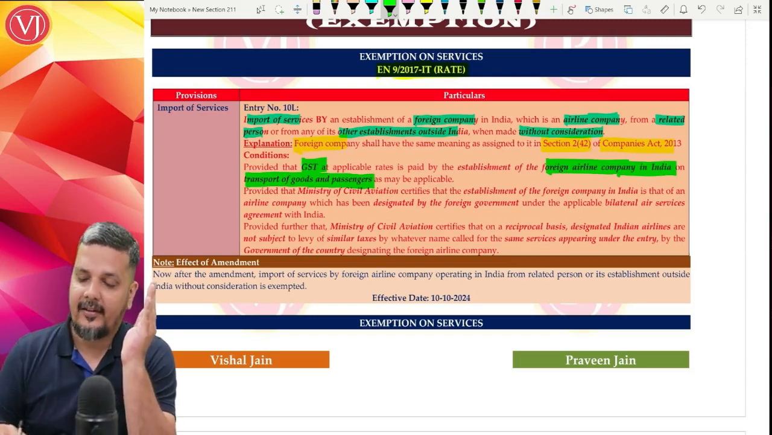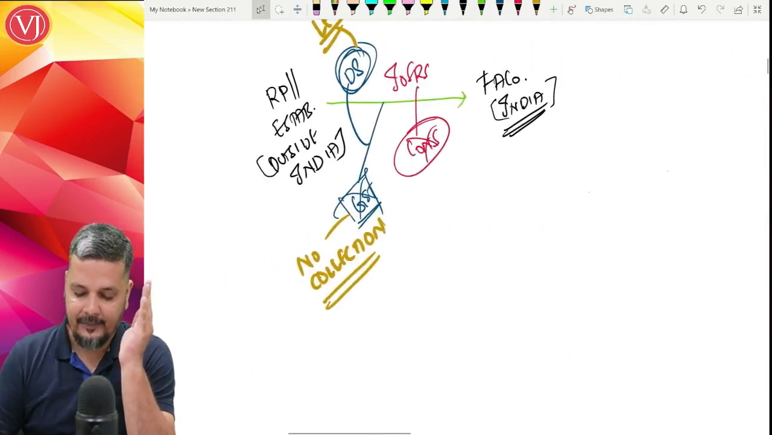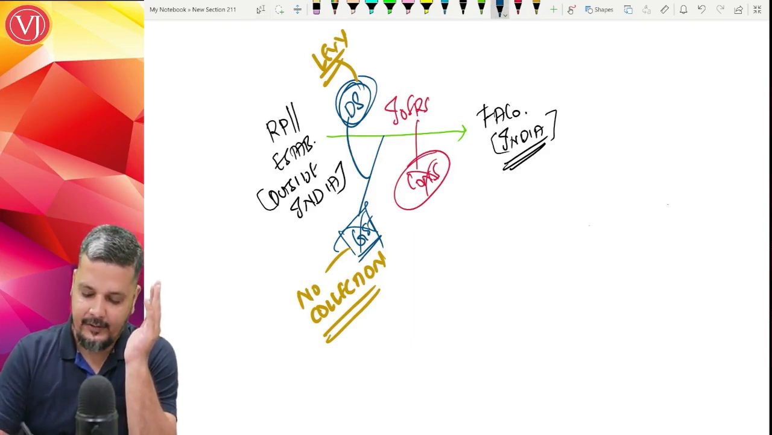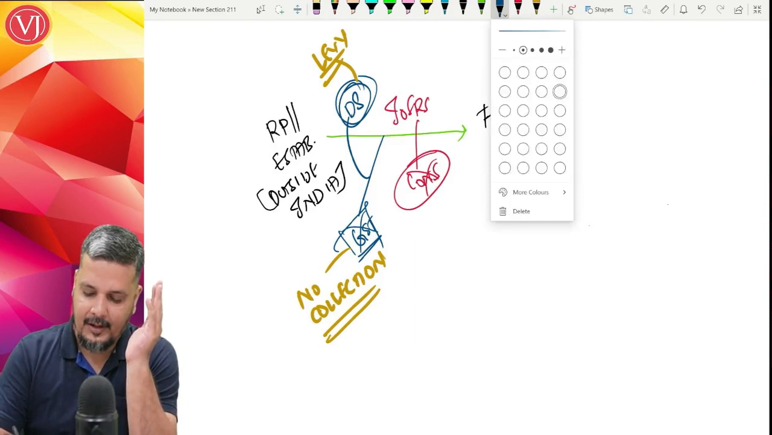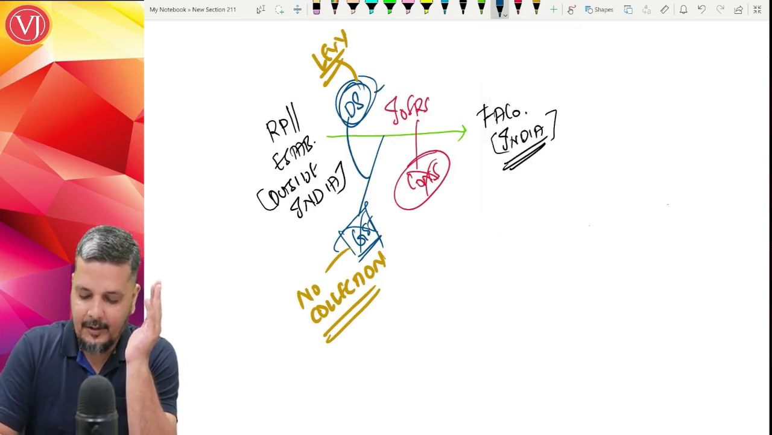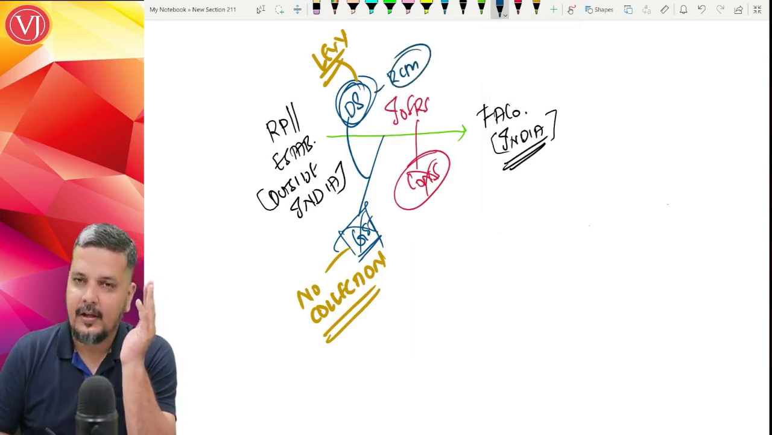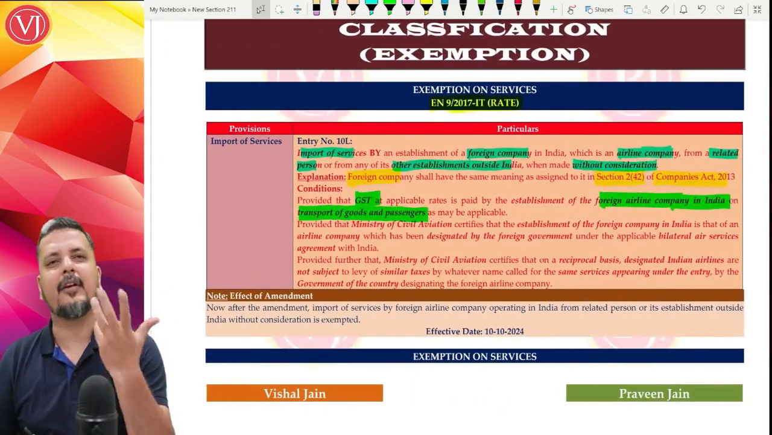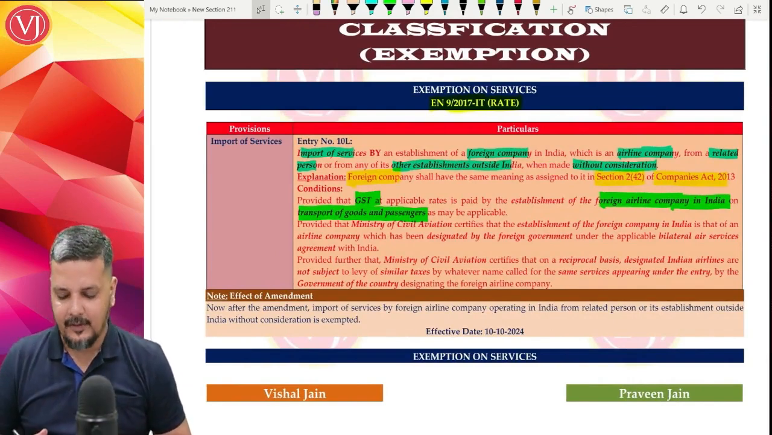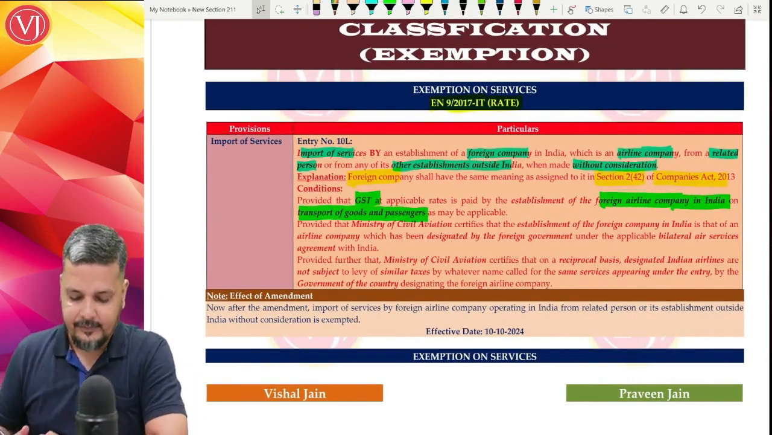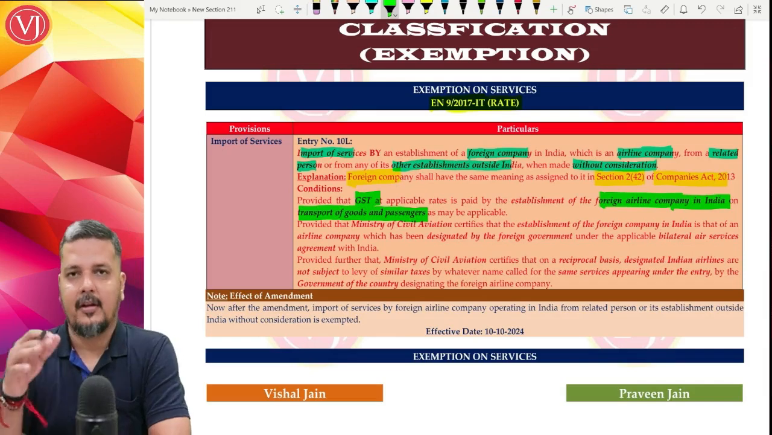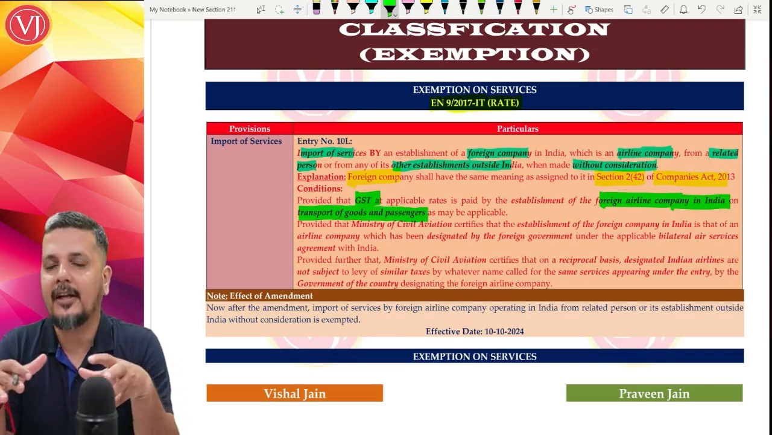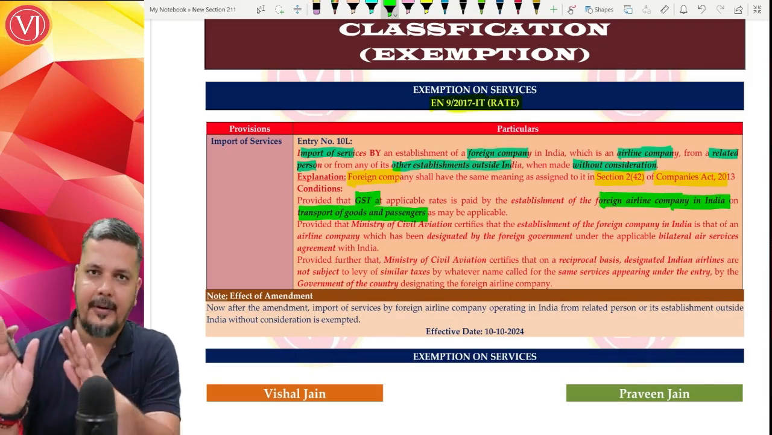If this was not exempted, it would have been under RCM. Please understand. If by any chance it was not exempted, this transaction would have been under deemed supply and it would have been under RCM. Now that it is exempted, this RCM is also not applicable. If at all it is exempted, no need to discuss FCM or RCM. So first condition is, if you want to take the benefit of this exemption, the foreign airline company for its operation within India, transportation of goods and passengers, must pay GST at correct rate.